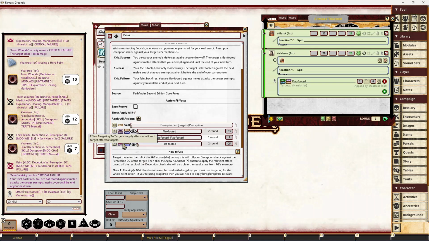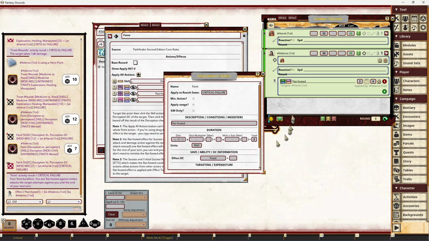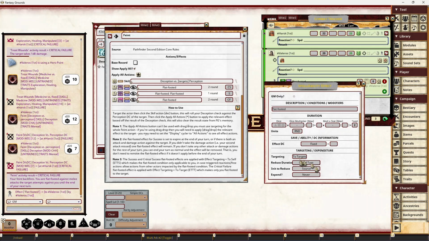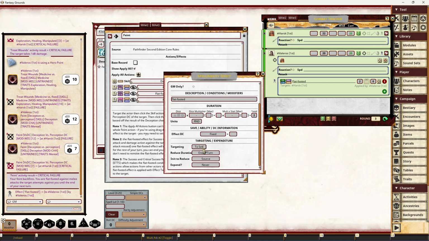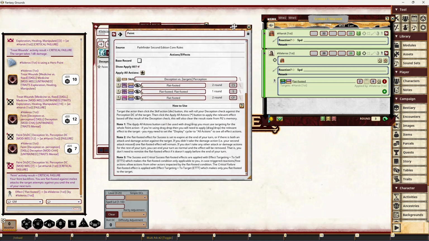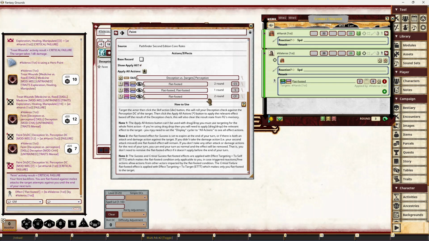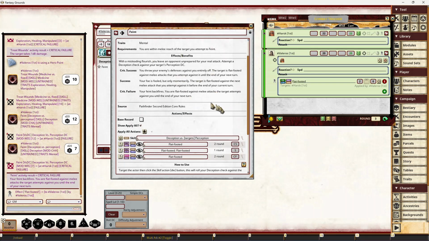There's ETTT and ETTS. What those are is effect targeting to target. So that means that we apply the effect to ourselves, but it applies to only actions from the target. The other one is ETTS, which is we apply the effect to the target, but it only applies to us when we attack them. And that's very important, specifically with flat-footed, and this feint being a good example.